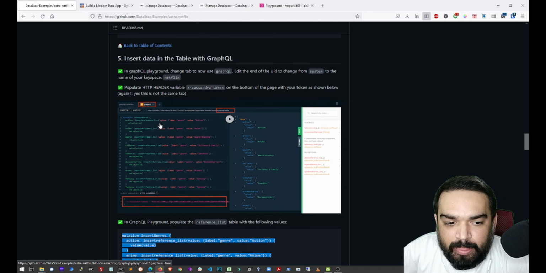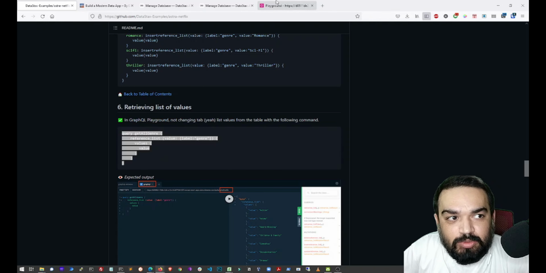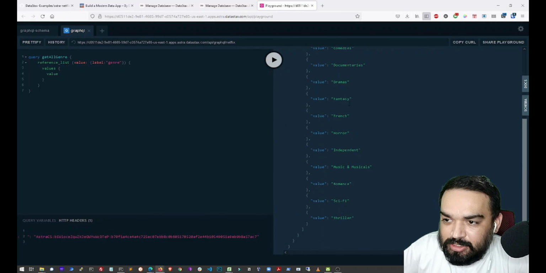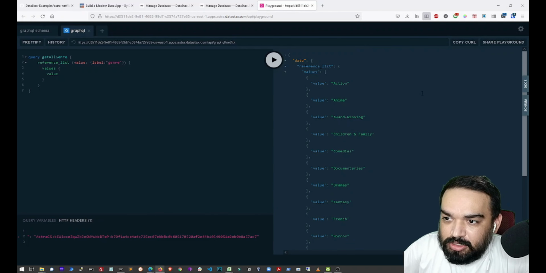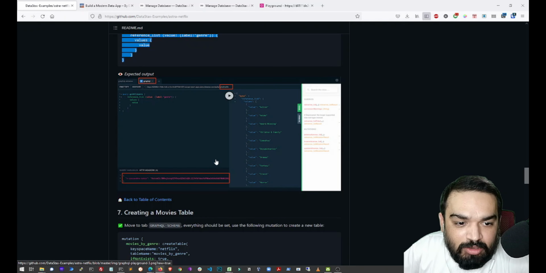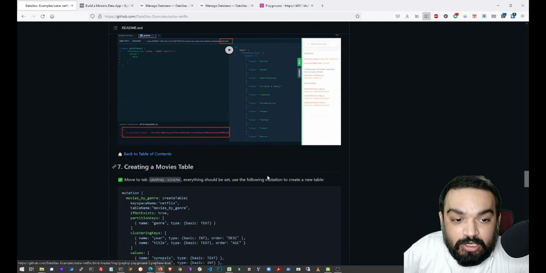Now let's go to the next step, which is retrieving the list of values. Here make sure you don't change the tab and just run this query to see if you are able to retrieve the values that you've just inserted. That's it. So if you see this response here on the right, that means that your insert has worked. Now, yeah, make sure you check the screenshots here if you run into any errors.